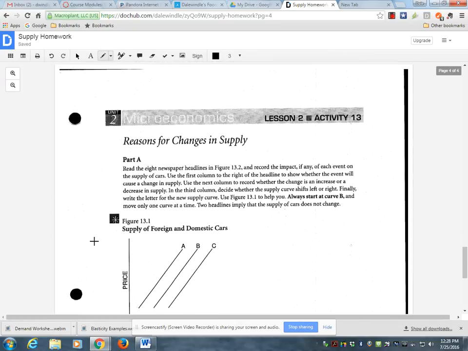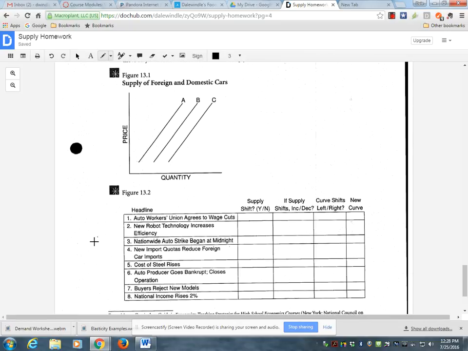All right, now we've got a situation. We've got the market for foreign and domestic cars together. Supply curves and some change options. Got these headlines. First question is, does this change the curve, shift the curve or not? I'm going to tell you. The first one, or number 7 rather, does not.